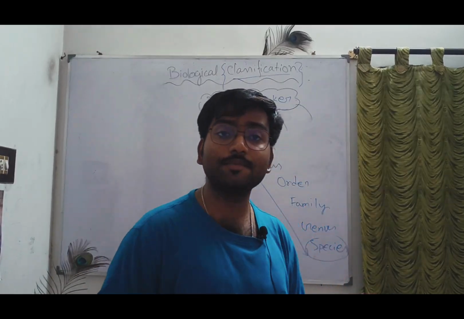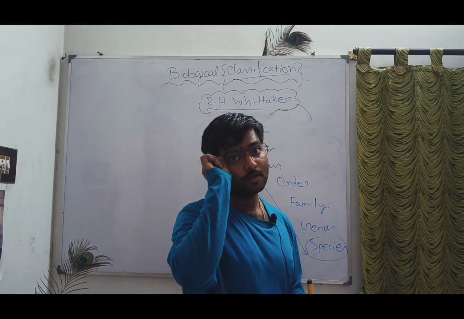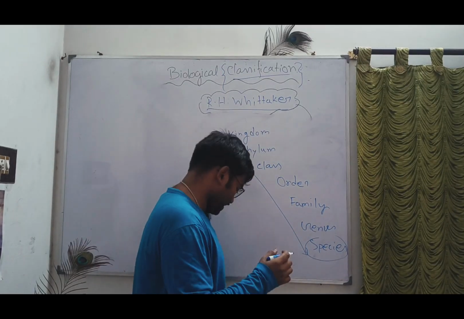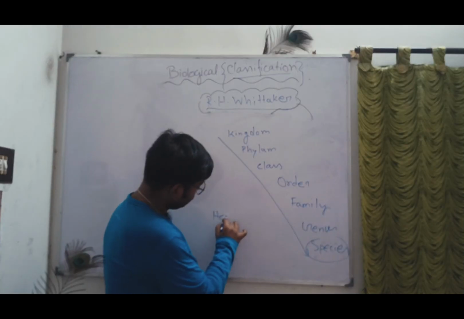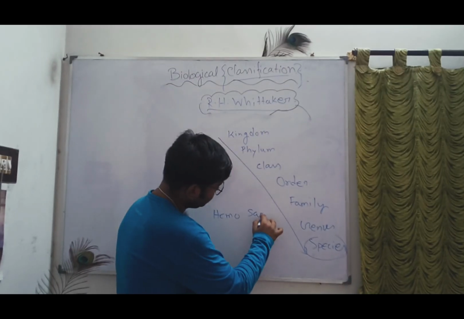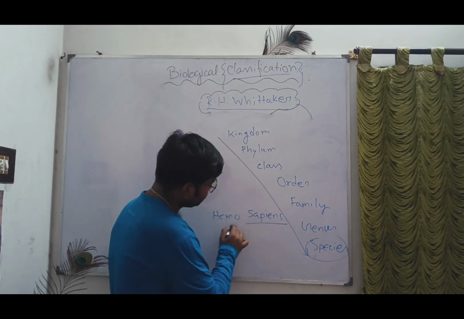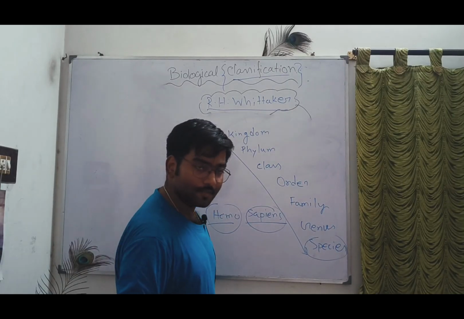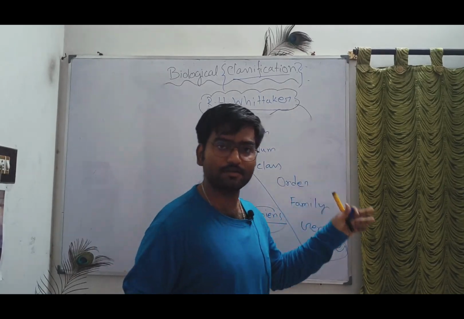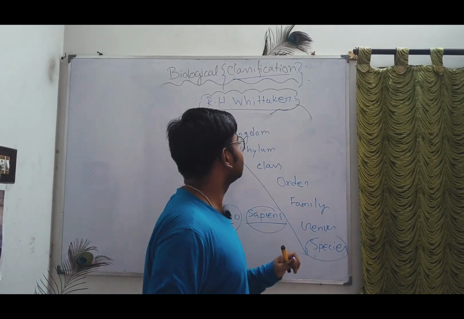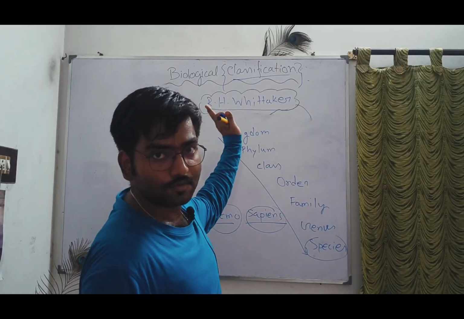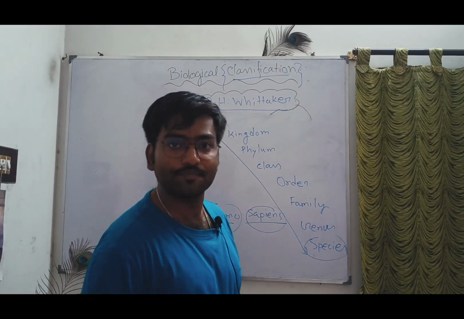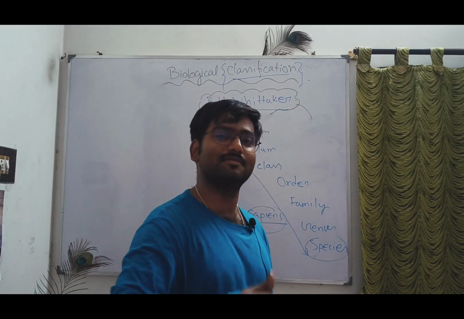Suppose my scientific name is Homo sapiens, yes or no? The scientific name of a human is Homo sapiens. Homo is the genus name, sapiens is the species name. Family means Hominidae or something, and then order, class, take a class, mammals, phylum, vertebrates, kingdom, Animalia, yes or no. So you have to memorize this thing also.